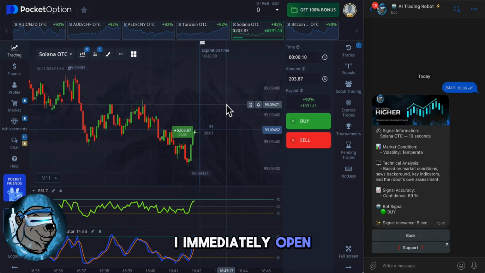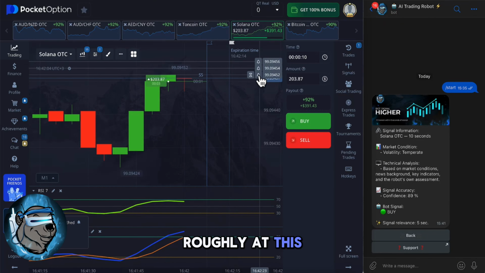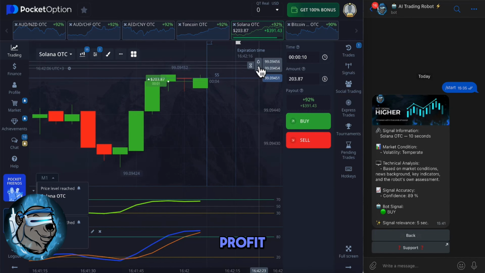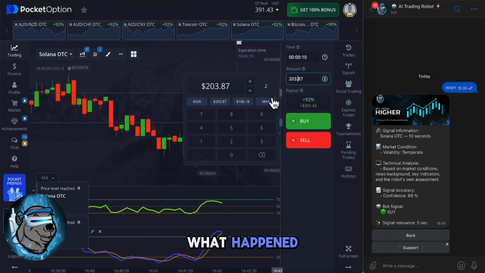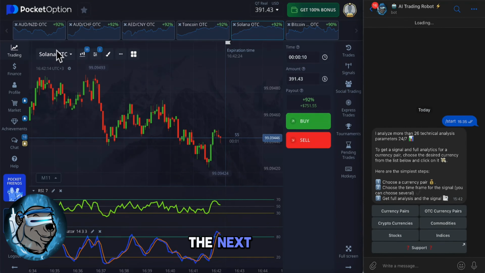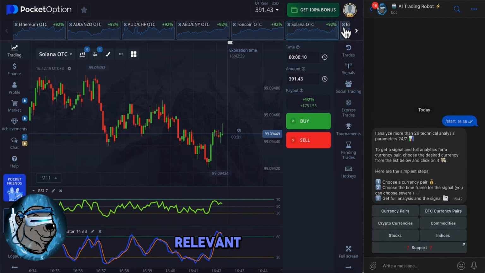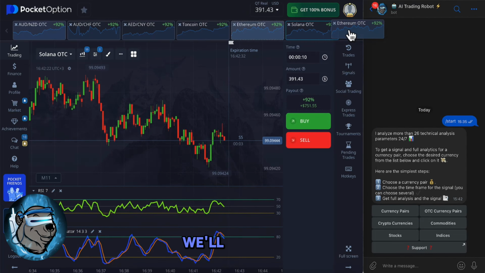I immediately open a buy trade after its signal, expecting that this trade will close roughly at this entry point so that I can make my profit. And that's exactly what happened. The entry point was closed with a profit and I can move on to the next asset. The payout on Bitcoin has dropped significantly, so it's not relevant to trade it right now. We'll trade this asset instead.